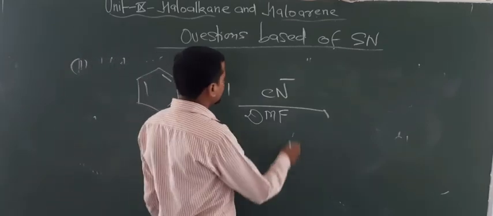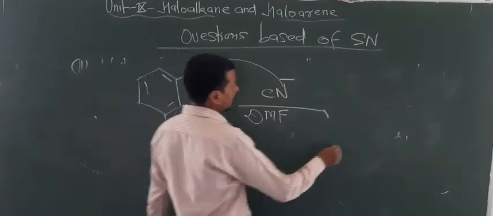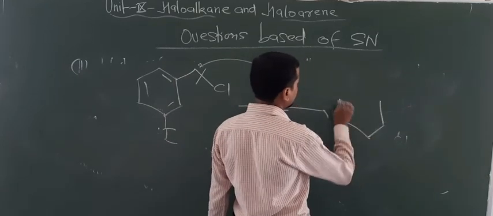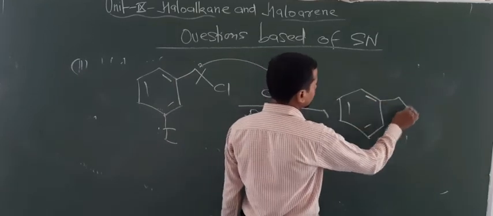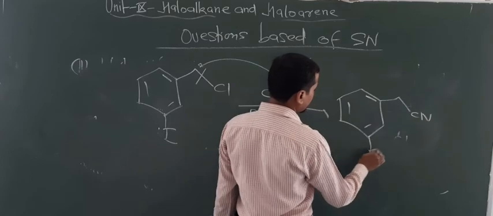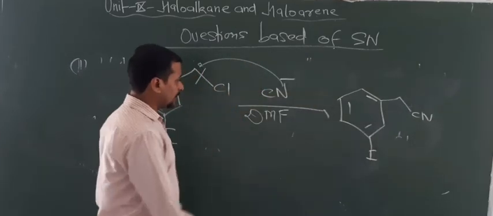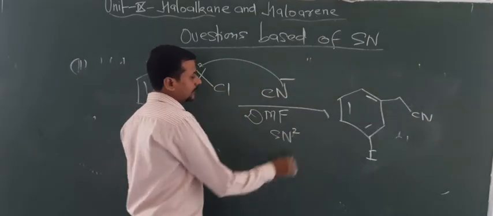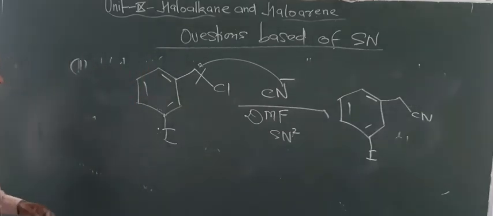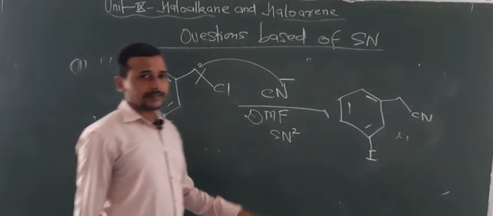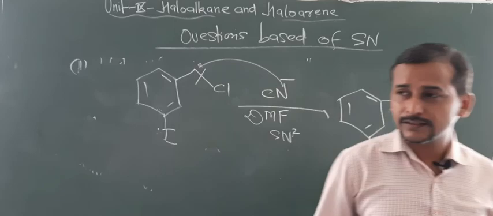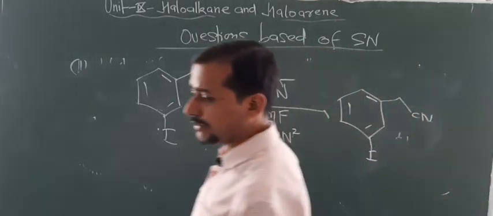So that's why CN attacks this carbon, and your answer is like this. This will not touch the I, and this will follow the SN2 order. So by looking at the solvent we can also know whether the given reaction follows the SN1 mechanism or the SN2 mechanism.